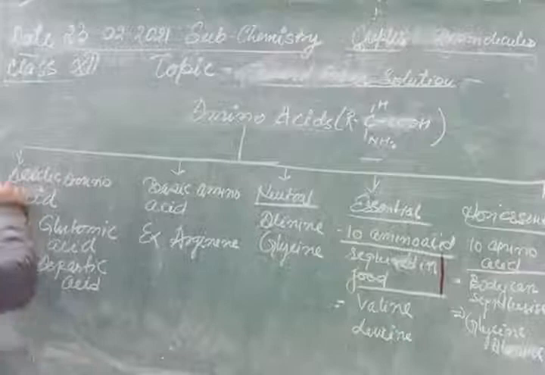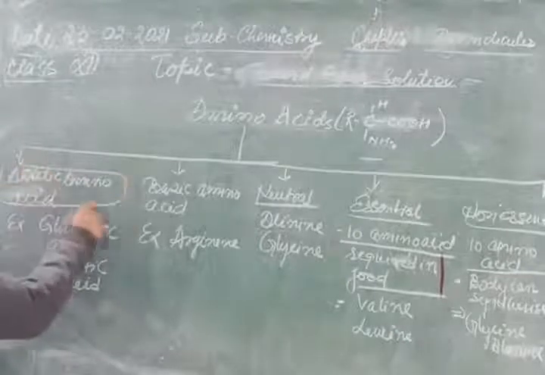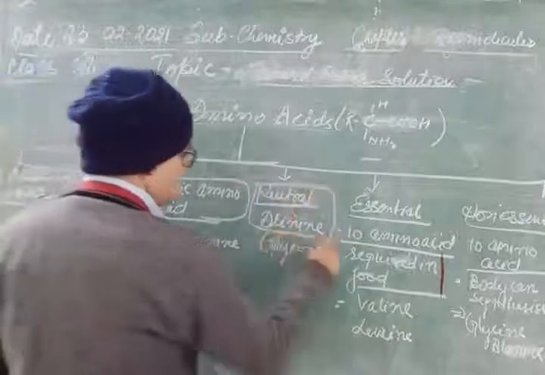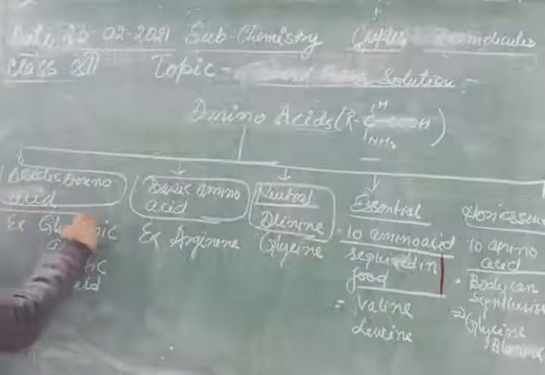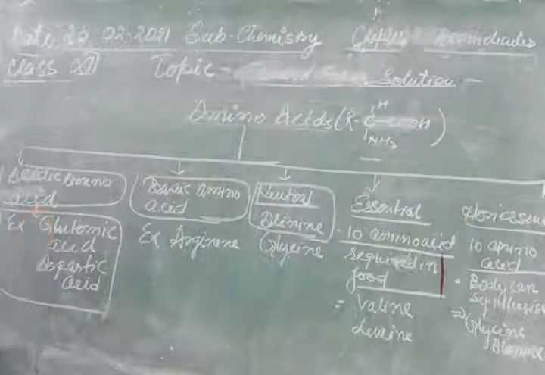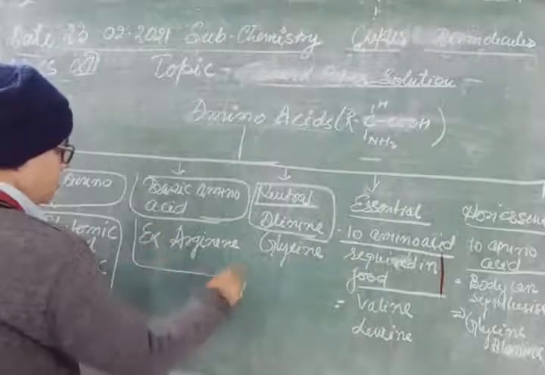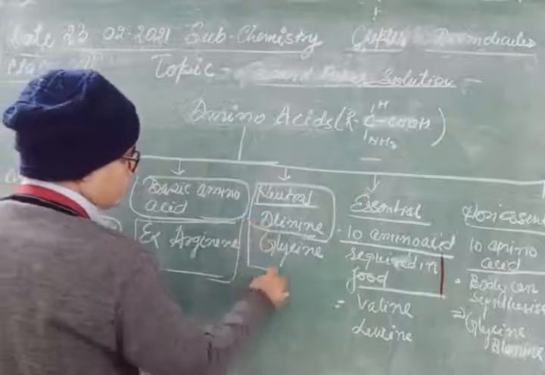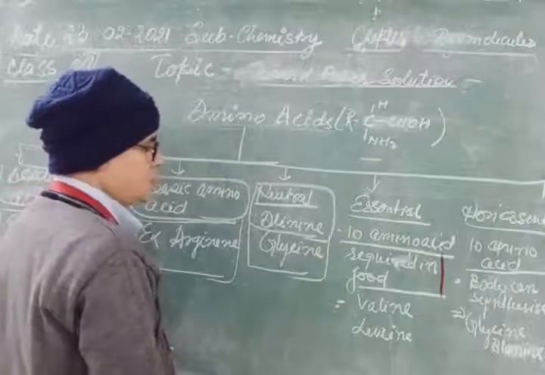The first class is the acidic amino acids, then basic amino acids, neutral amino acids. Acidic amino acids are glutamic acid and aspartic acid, as the name suggests, and arginine is the basic. Glycine and alanine are the neutral.